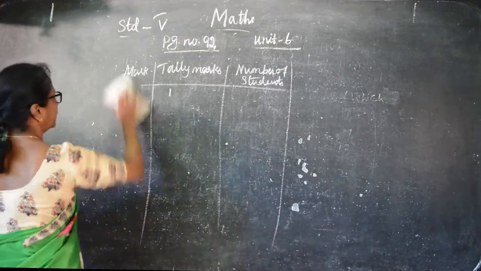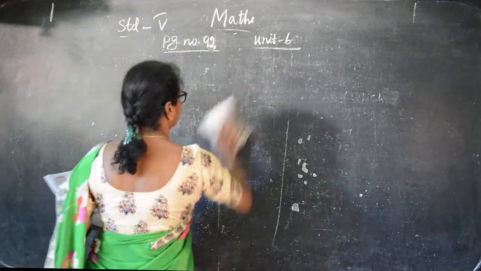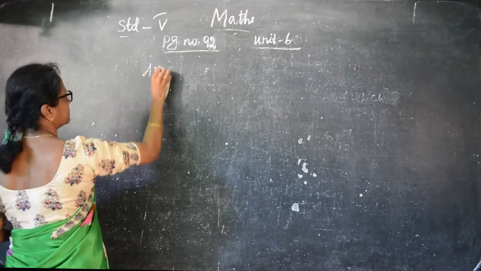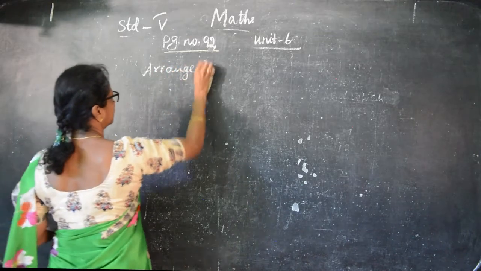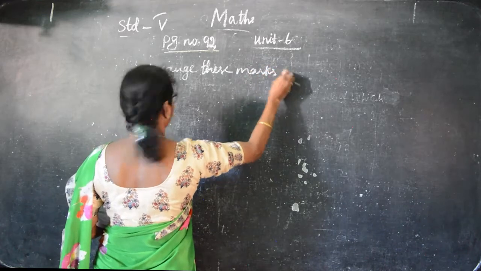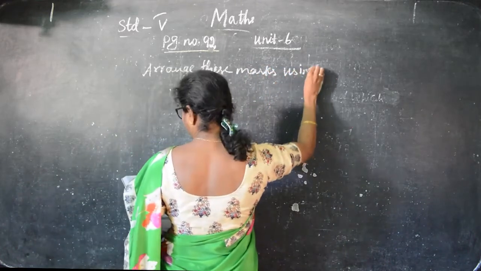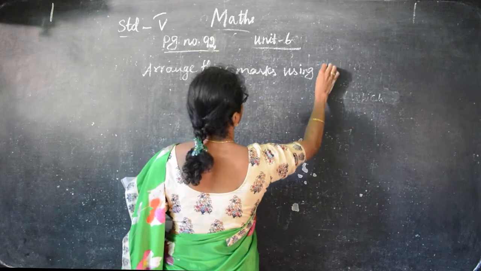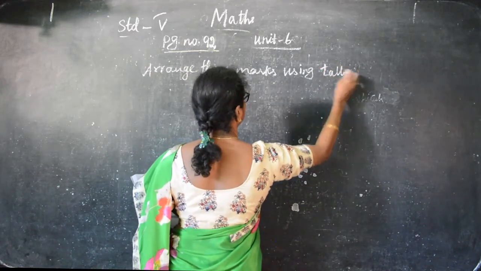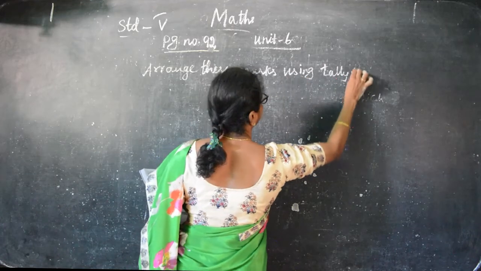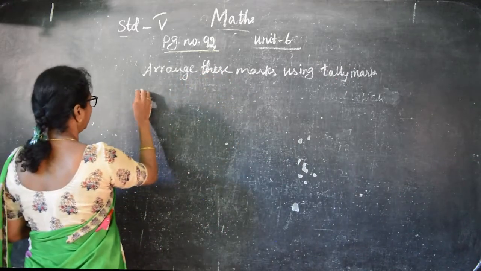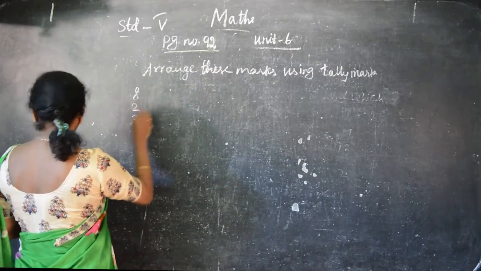Okay, I'll give the question. Arrange these marks using the data. Using the tally marks. So they have given 8, 2 and 3. These are the marks.